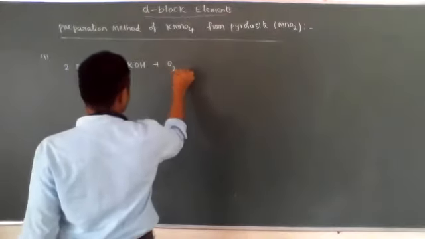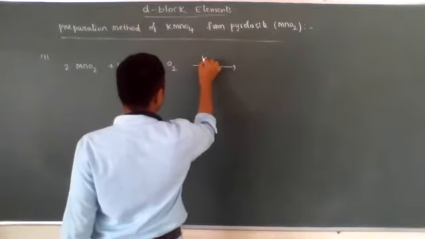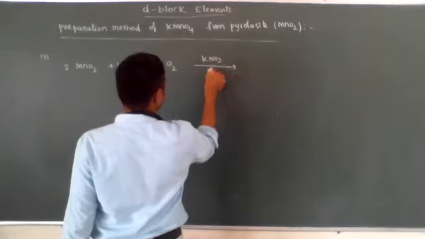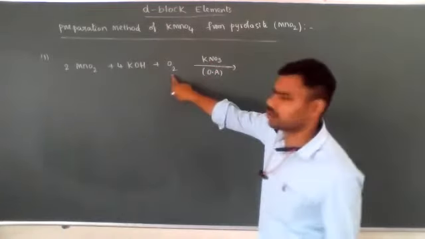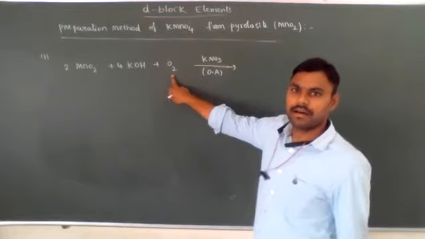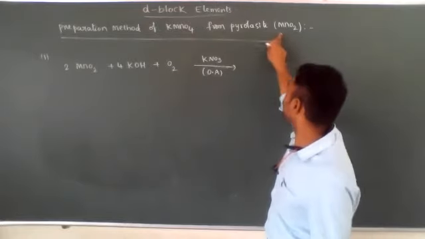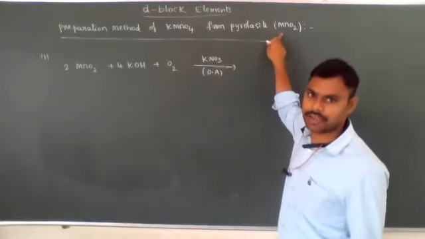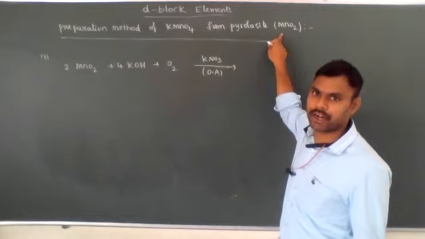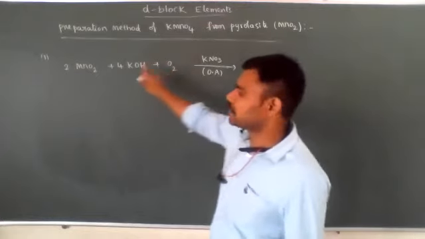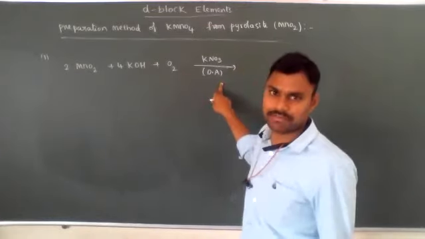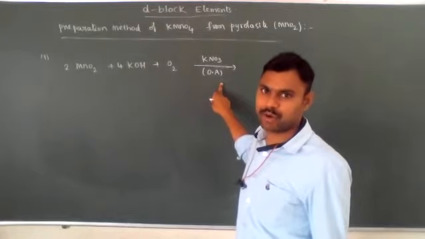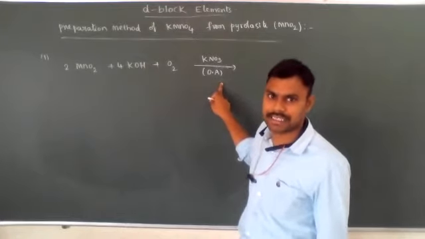It is oxidized in the presence of potassium nitrate. KNO3 acts as an oxidizing agent to produce oxygen. Manganese dioxide, also known as pyrolusite ore, is fused with the base KOH on oxidation in the presence of potassium nitrate. So in this reaction, potassium nitrate acts as an oxidizing agent.